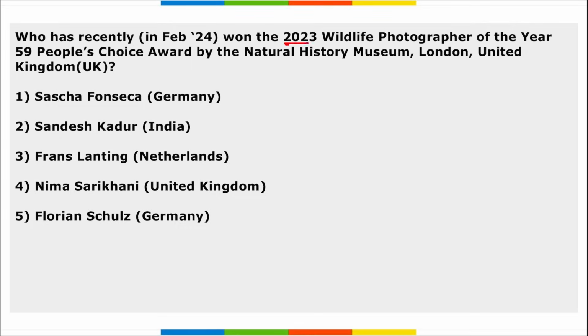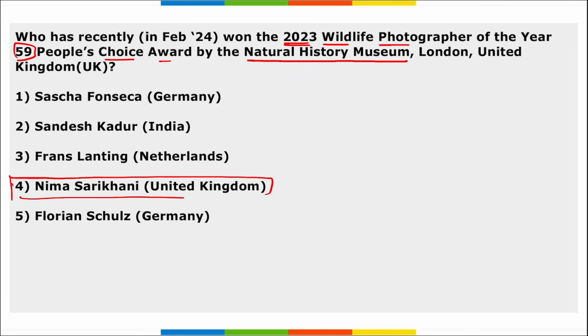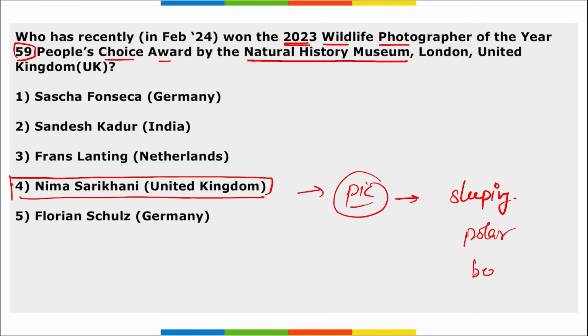Who has recently won the 2023 Wildlife Photographer of the Year People's Choice Award by the Natural History Museum, London, UK? So Neema Sarikhani. Correct? She is of UK and she has won the 2023 Wildlife Photographer of the Year People's Choice Award by the Natural History Museum in London, UK. And for which photograph? The name of the pic was Sleeping Polar Bear. Sleeping Polar Bear. Correct?